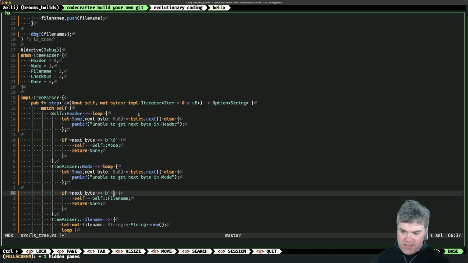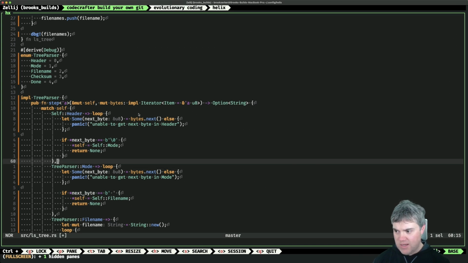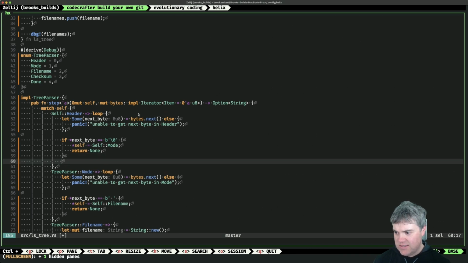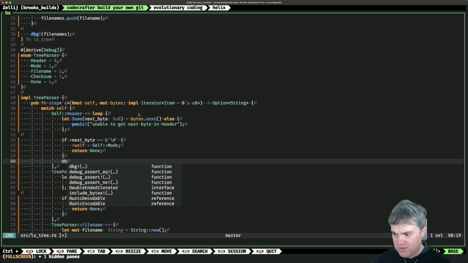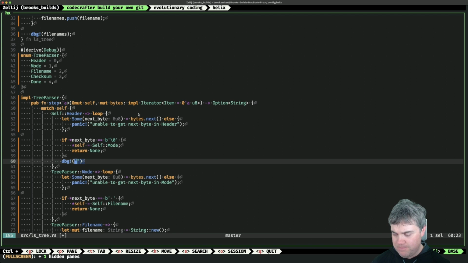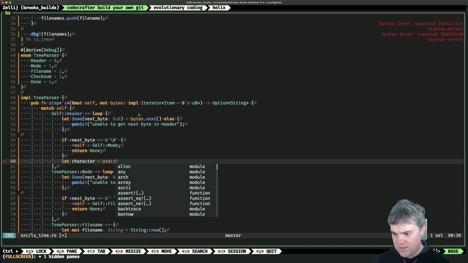Okay, so if you're a space, then we're going to file name. Otherwise, we're continuing on. I kind of want to debug out what we have here. So let's try this. I guess the character is going to be equal to std::str::from_utf8.